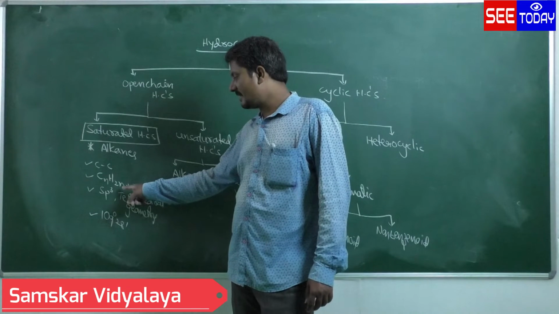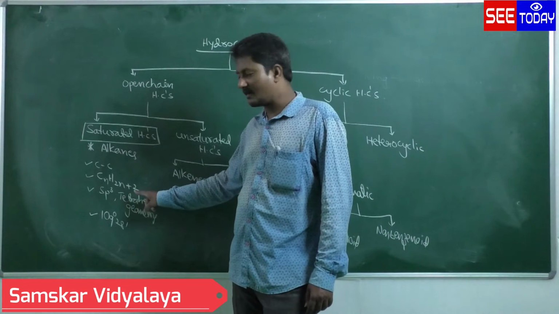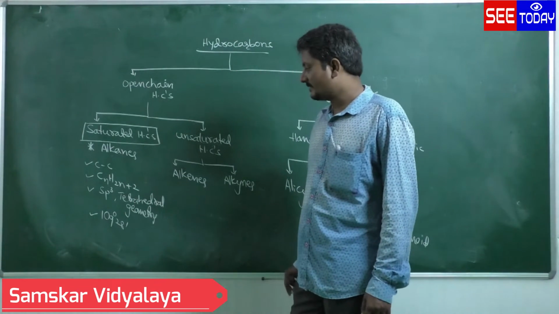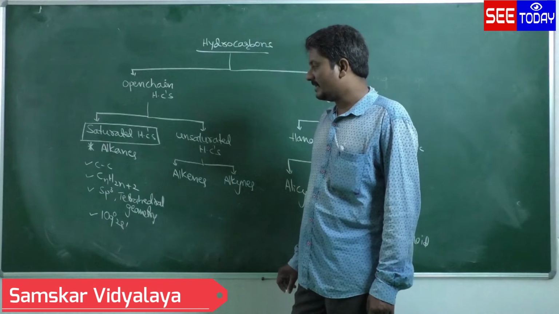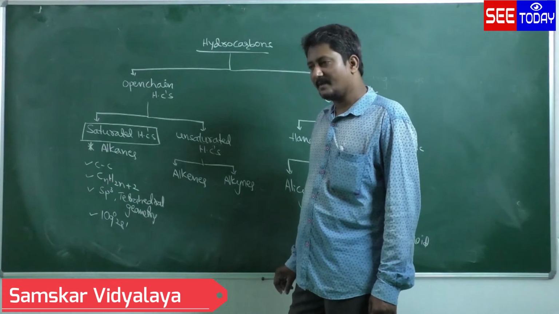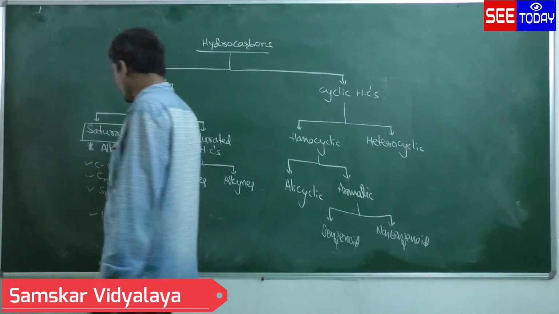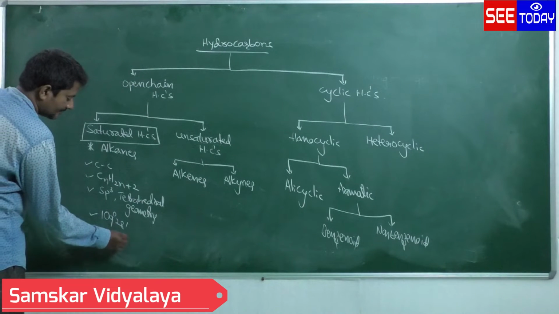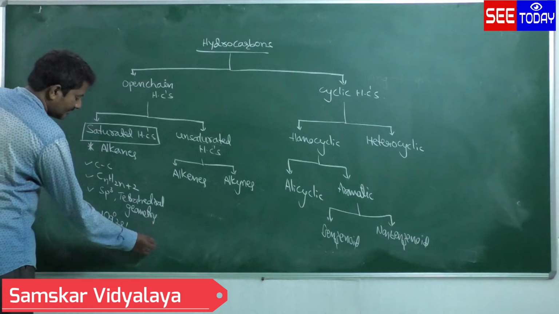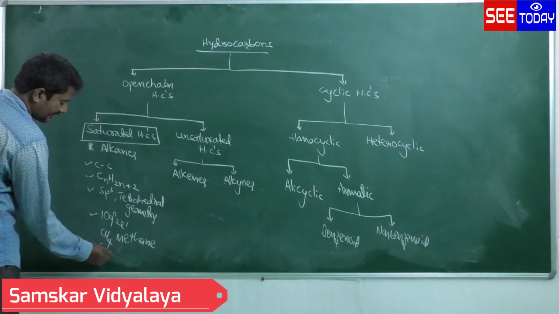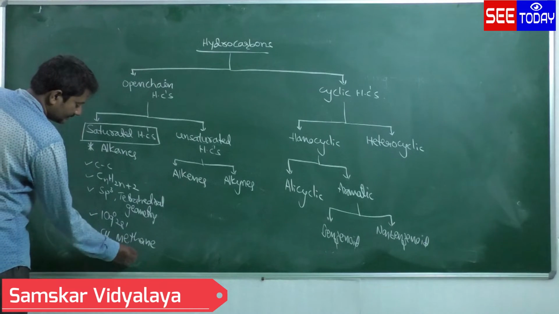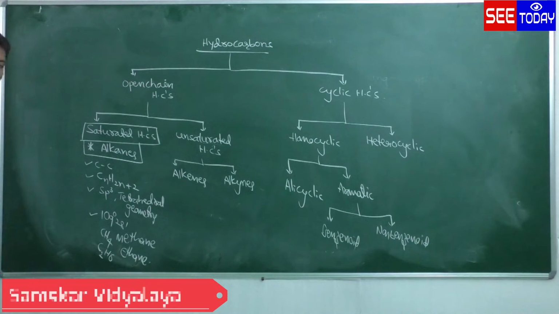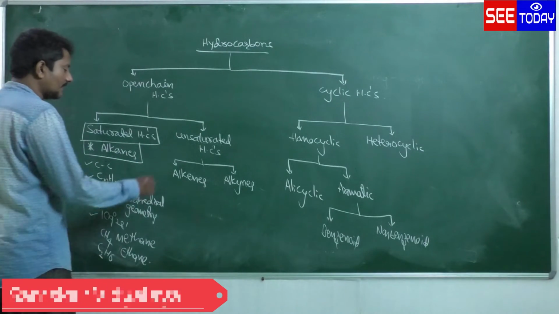The general formula is CnH2n+2. These undergo sp3 hybridization and exhibit tetrahedral geometry. Bond angle is 109 degrees 28 minutes. Examples: methane, CH4, and ethane, C2H6. They are the examples for alkanes.